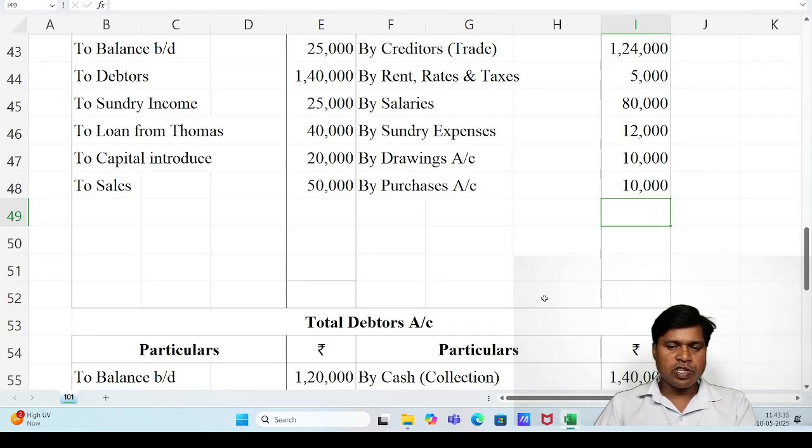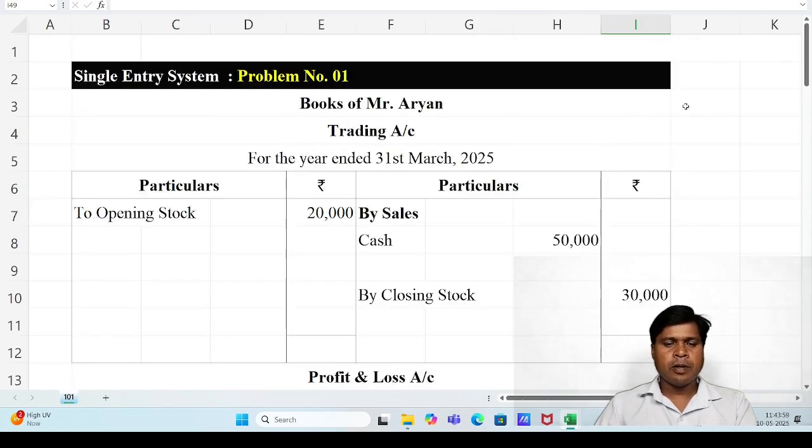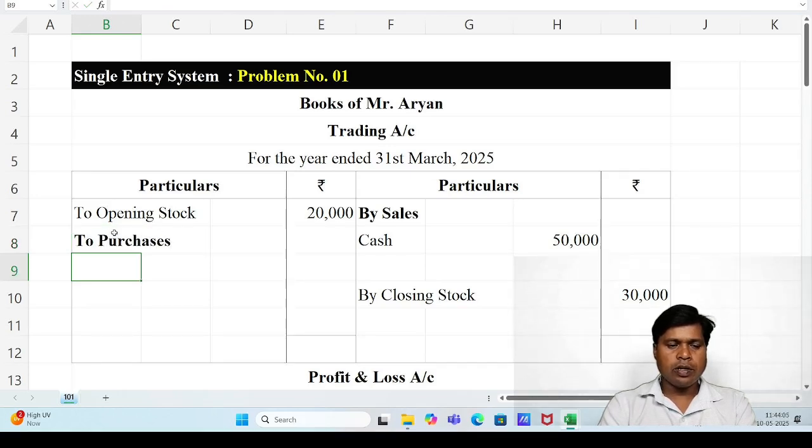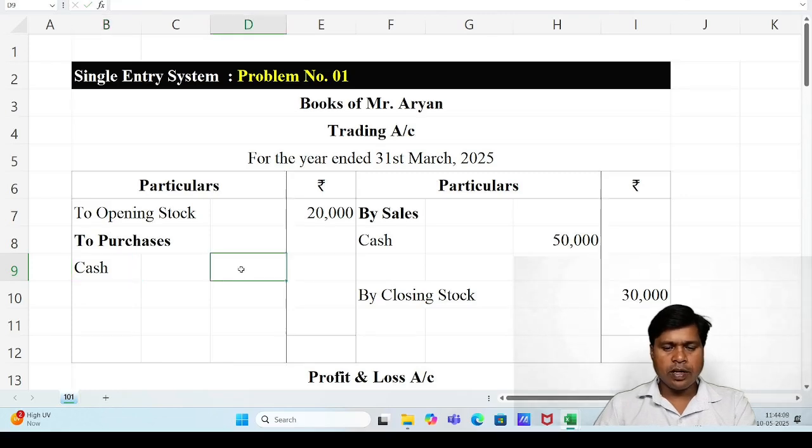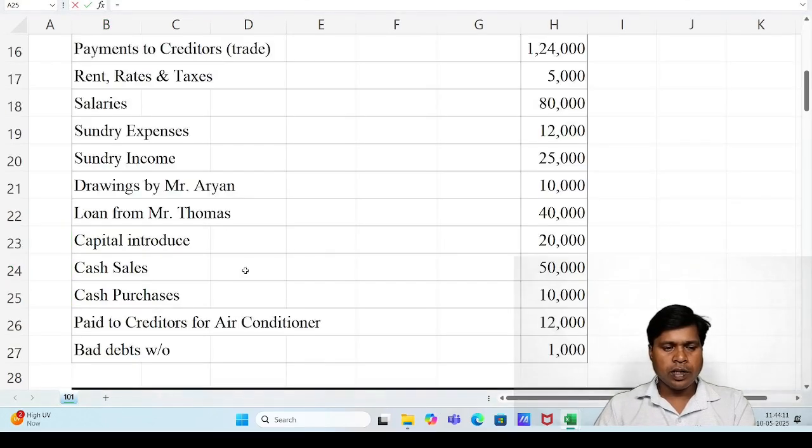After purchase ledger posting, again we have to assume the purchase ledger account is open, then record the second effect, then close that ledger account, then the final effect goes to trading account debit side. Right here, to purchase, under purchase write cash for cash purchase, and write that amount in the inner column, 10,000.